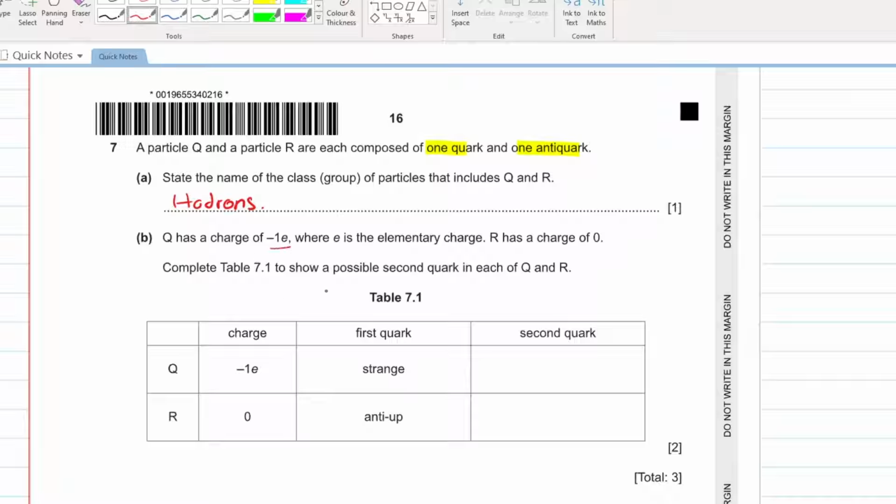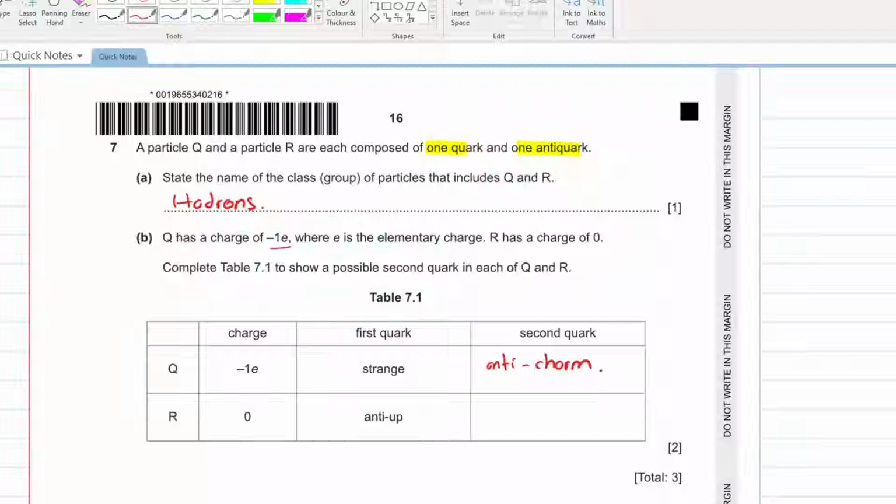Q has a charge of negative 1e, e is the elementary charge, and R has a charge of 0. Perfect. Complete table 7.1 to show a possible second quark in each of Q and R. So if you have a strange quark as the first quark in Q, what will be the second quark in Q? It can be an anti-charm quark. Now, how do you know that, sir? I have just memorized the quark charges.